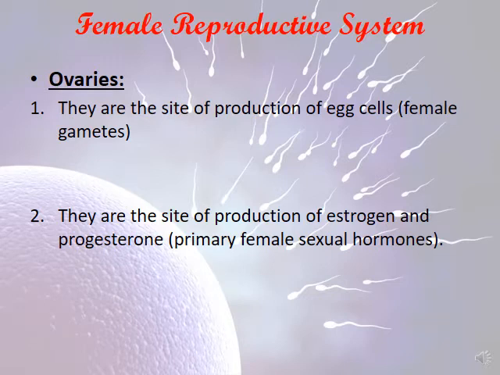They are also the site of production of the primary female sexual hormones, estrogen and progesterone.